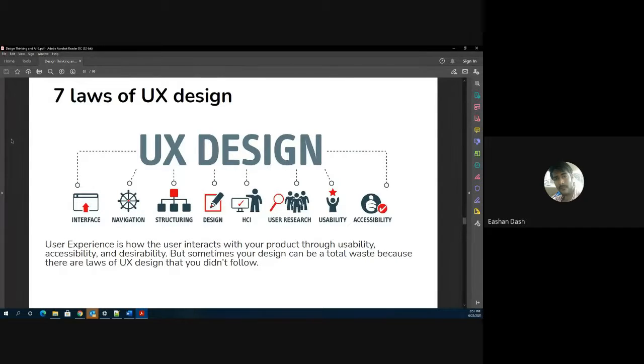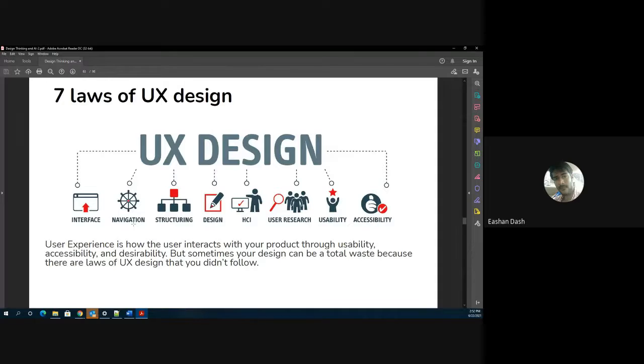We see a lot of real world problems around us, and most of the problems nowadays are designed as an app-based solution, but that may not always be the case. So interface tells you what is the medium through which you're trying to solve the problem. In most cases, what we see around us these days is an app. So the app here becomes the interface, and then you apply all the interface design rules to ensure that your app is more usable.